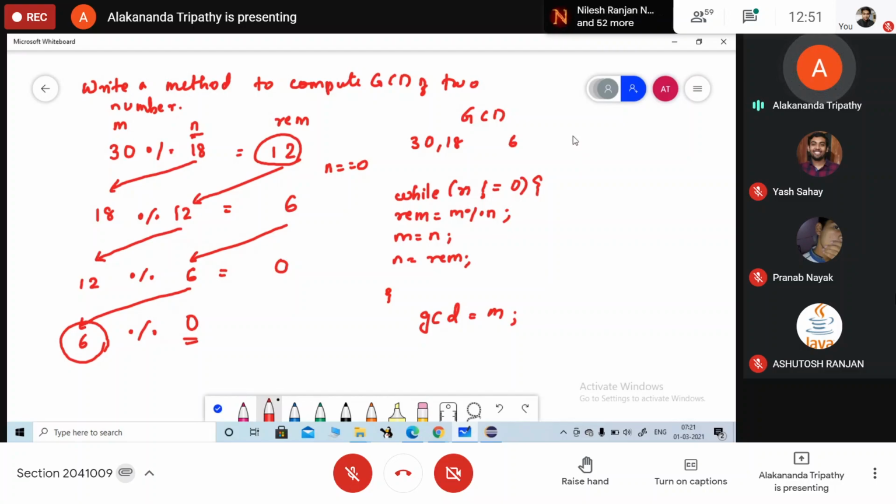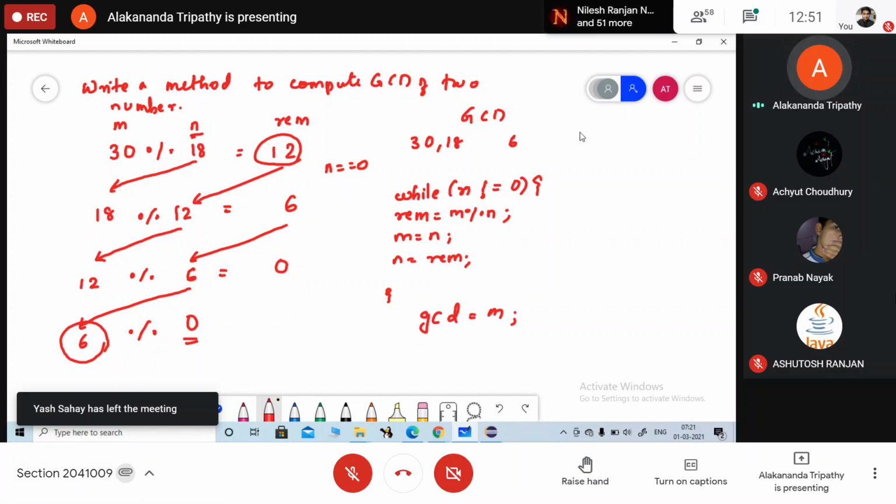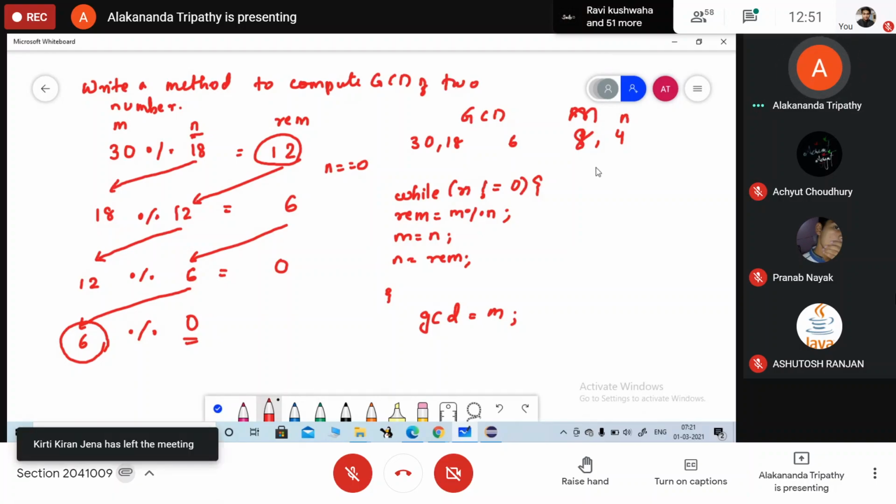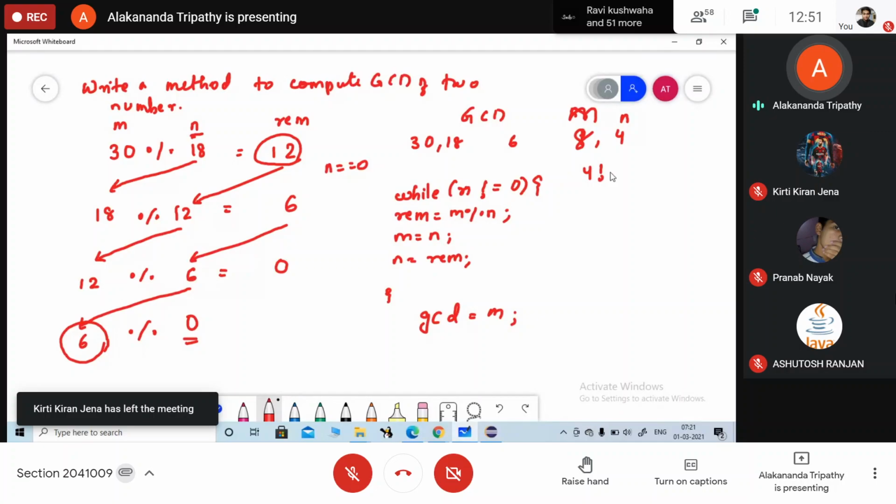दो कोई भी दो नंबर लो. Take randomly any two numbers. 8 and 4. Okay, so my m is 8 and n is 4. You can take it the other way also, 4 and 8 also we can go with. अभी n का वैल्यू क्या है? 4 is not equals to 0. Condition is true. So here compute the remainder.